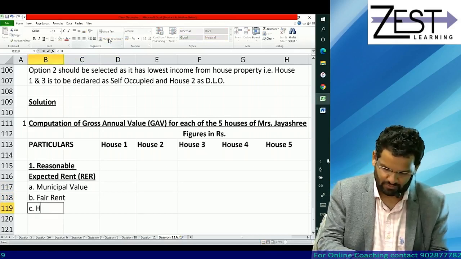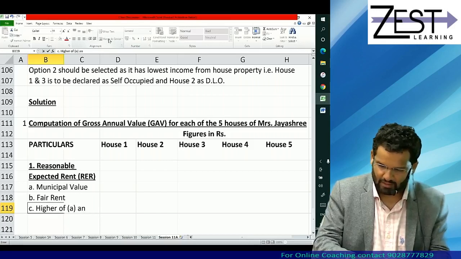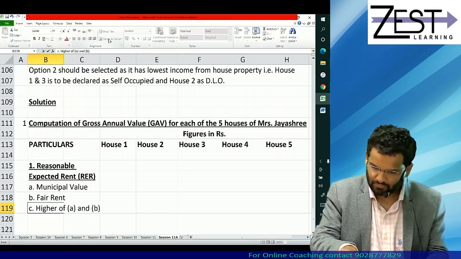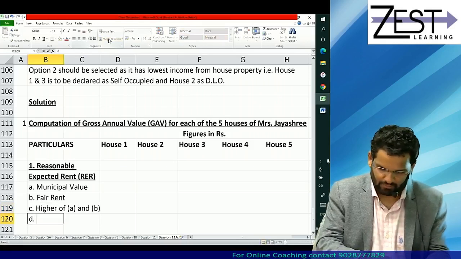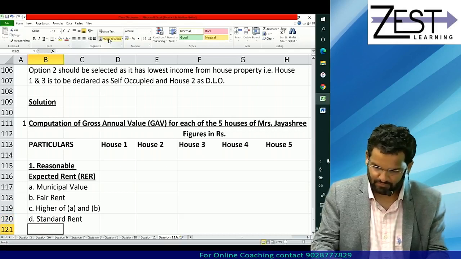C point, higher of A and B. D point, standard rent.